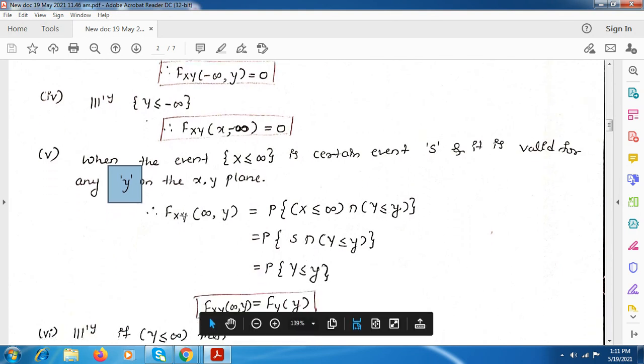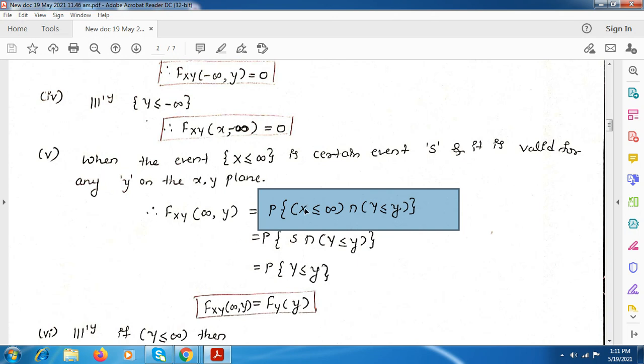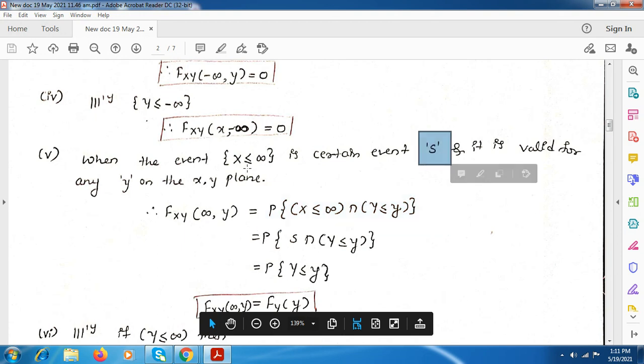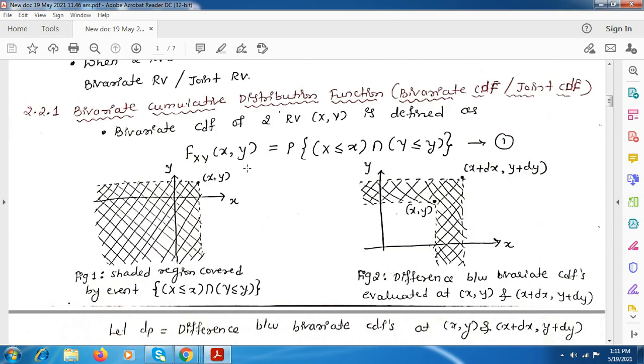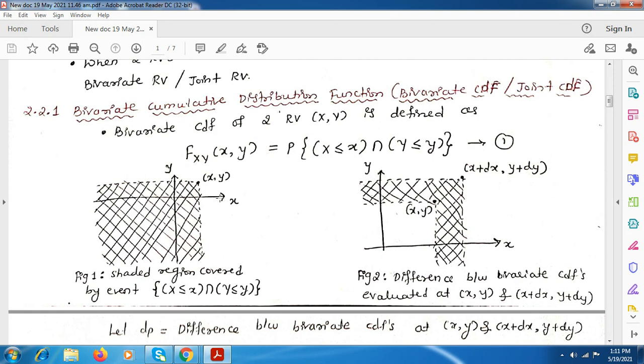So here if we consider this probability, x is equal to infinity and y is kept as it is. So here the probability of x less than or equal to infinity intersection with y less than or equal to y. Here this event is considered as S, which means this covers the full area. If you see this graph, on this y-axis it can take any value with x less than or equal to infinity.